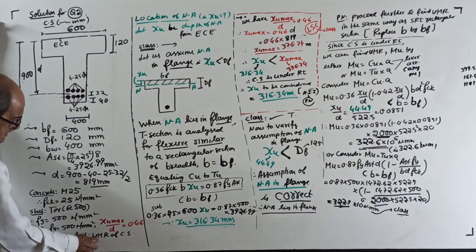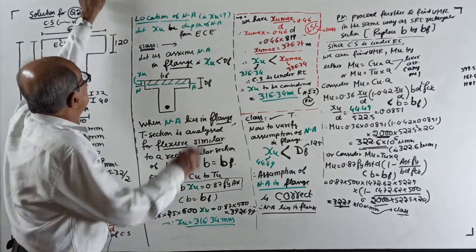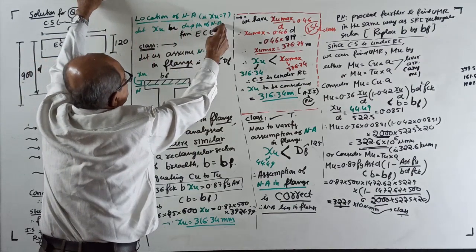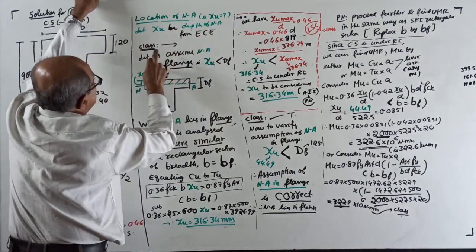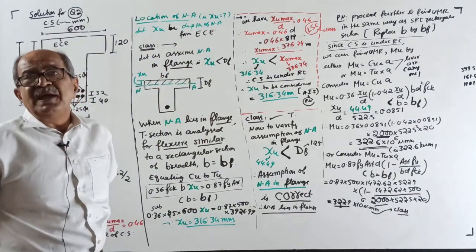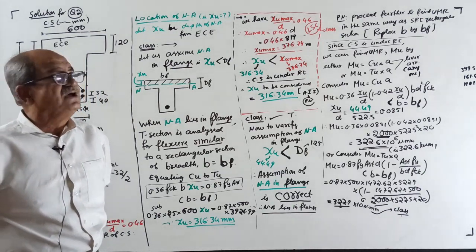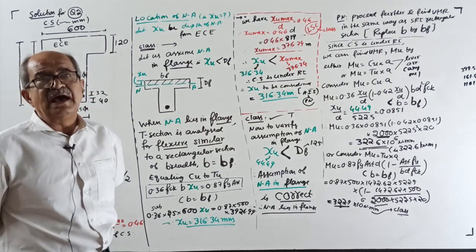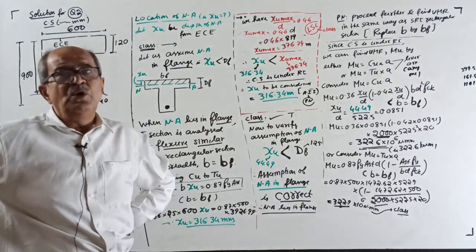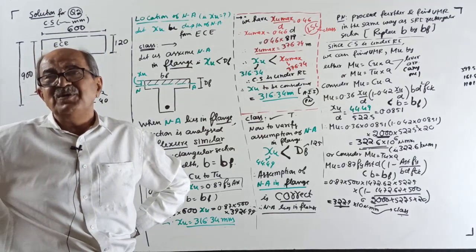Required to find the ultimate MR of the cross section. Location of neutral axis to find XU. Let XU be the depth of neutral axis from the extreme compression edge. Class, usually in the offline class I will ask: last time it came in the flange, correct? Yes. So this time it should come where? Sir, web. Why? I will do 100 questions and tell it will come in the flange only. Someone will say, no sir, you will not do it that way. Why? Time waste.